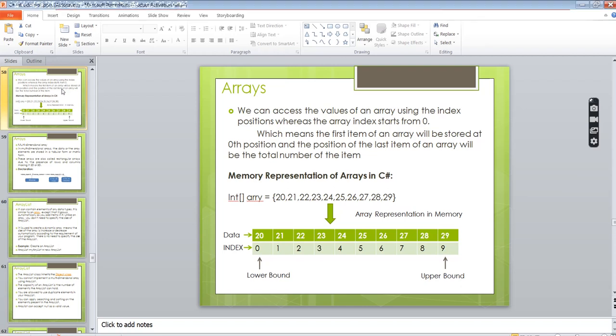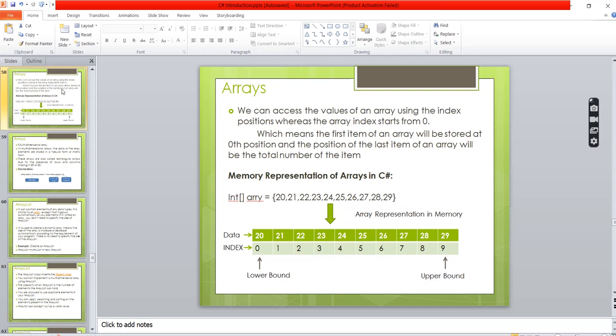Usually we get confused, because in our daily life we start with 1. If it ends with 10, it will end with 10. If ending with 100, it will end with 100. But when we start with 0, it ends with one lesser value. For size 10, if it starts with 0, it ends with 9. Even though we are aware of it and have practiced many times, in some scenarios while calculating or manipulating internally, we usually get confused. So we have to be a little careful, especially when doing for loop iterations. Just be careful.